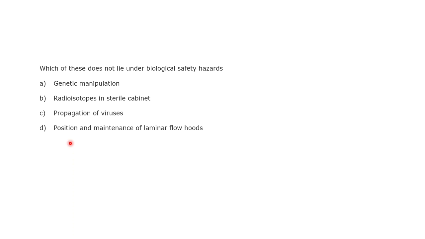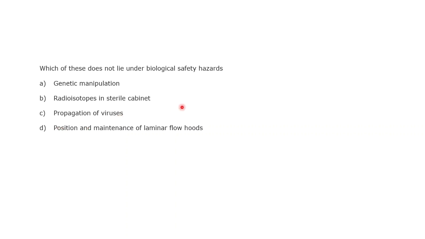Let me go into one of the options, propagation of viruses. Some might be disease causing in humans, right? Infectious agents. The question asks which does not lie under the biological safety hazard. This does lie under the biological safety hazard, because for the viruses that you are growing, we might not know whether they are harmful to us or not. If they get propagated or go out of control, that is actually a biological safety hazard. So the option might not be C.